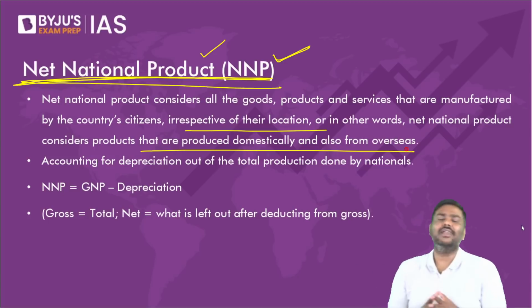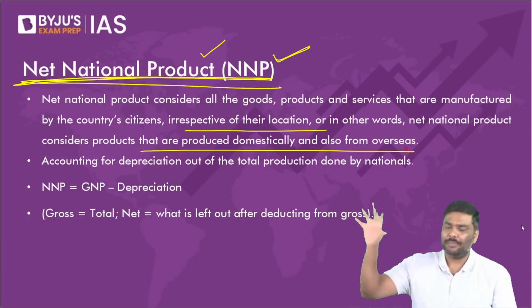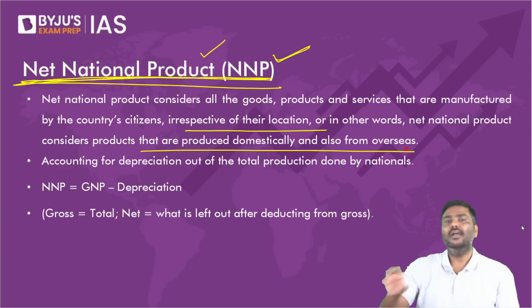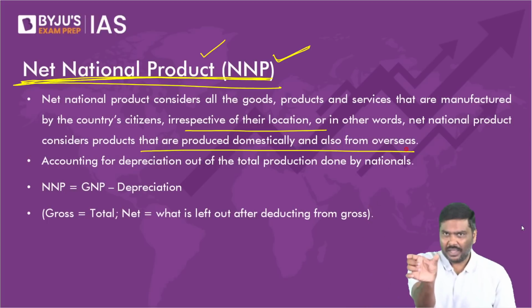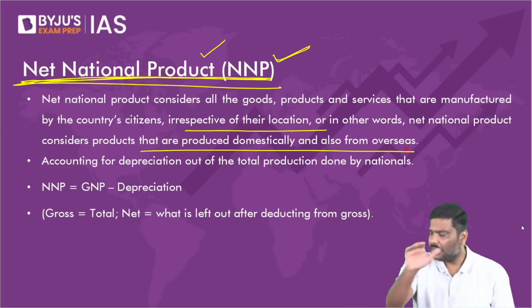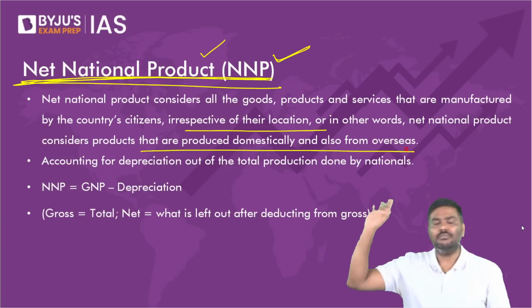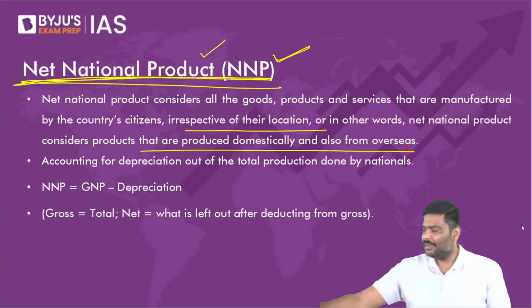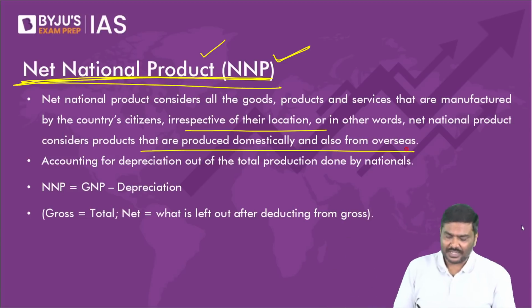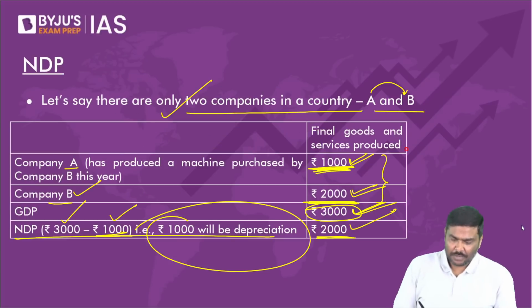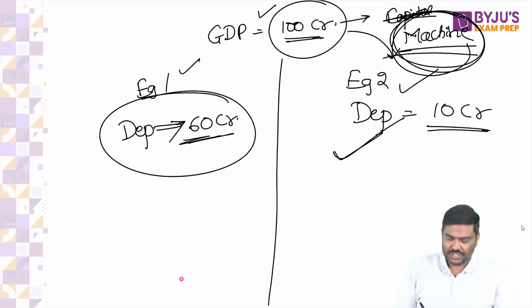And that is the reason we introduce a new aggregate called NDP. What do we do in NDP? We take GDP, and from GDP, we subtract the depreciation number.